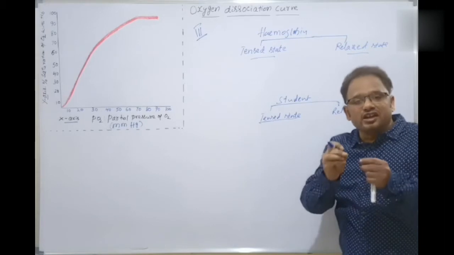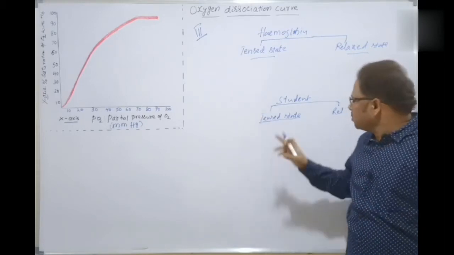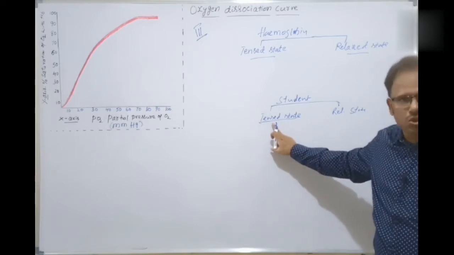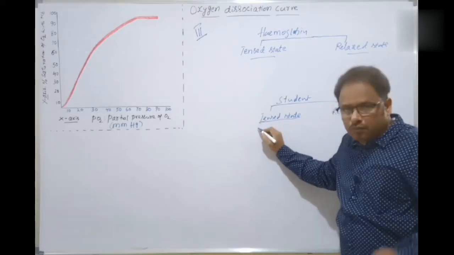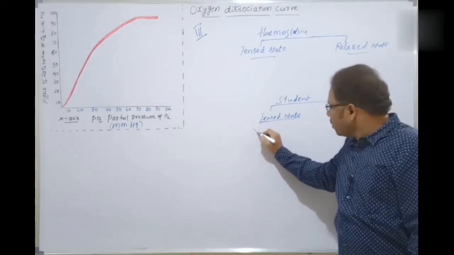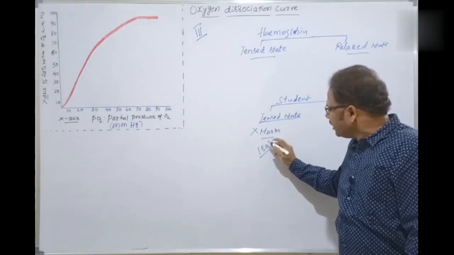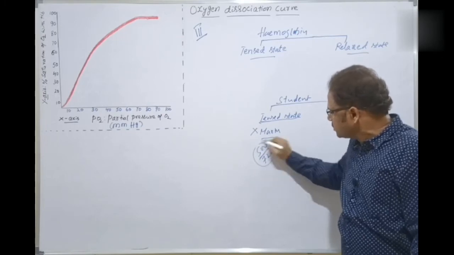You are a NEET aspirant now. You are watching this video, so you are a NEET aspirant. So you are in the tensed state. Why? Because you are not getting the marks. For example, you are a good student, I know it. But you are getting only 180 or 360 or 500 marks out of 720. You are in the tensed state.